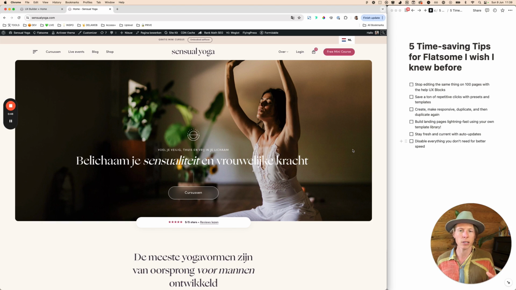It's just a way to centralize and globalize certain elements, and that sounds very techy, but you just make one element and then you place that element on different pages or different areas, and then you can just change or edit only that component, and then it will be changed on every page. So you don't have that single element statically on each page. So let me show you.